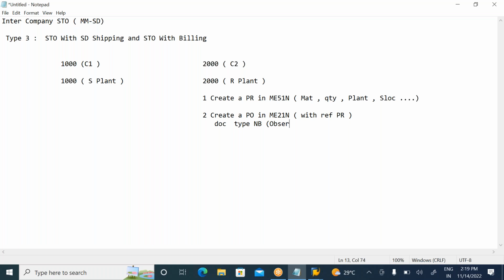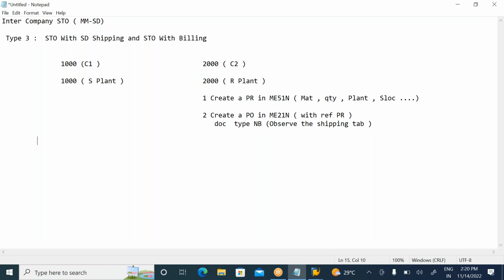Here observe the shipping tab. The shipping tab is generated. So in item details, you need to observe that a new tab is generated. In the shipping tab, you will find all these details. If the shipping tab is not generated, it means somewhere you have not properly maintained the config steps. This is the measurement you need to understand. If the shipping tab is generated, all your config steps are properly handled. Otherwise, you need to check all the config steps again.